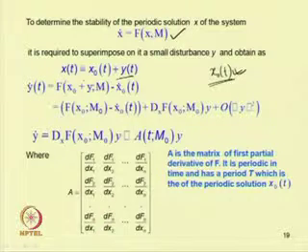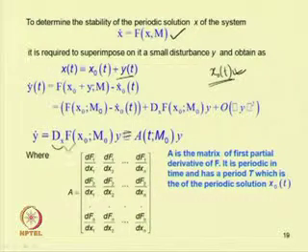That means, let us write x(t) equal to x0(t) plus y(t). Then by substituting this in this equation, one can obtain y dot(t) equal to f(x0 plus y, m) minus f(x0(t)), which will give us y dot equal to dx, that is the first derivative of f at x0 and m0.